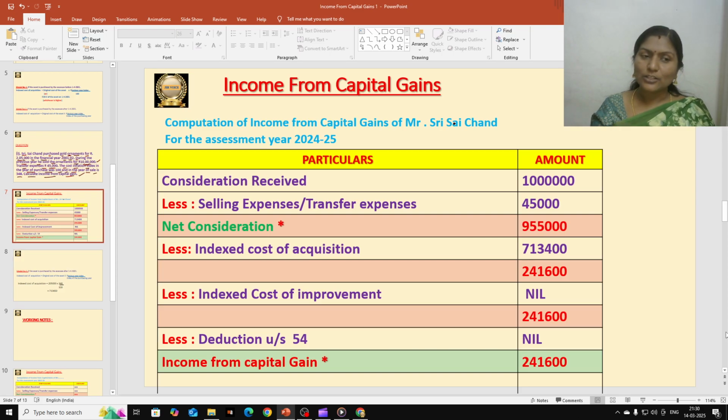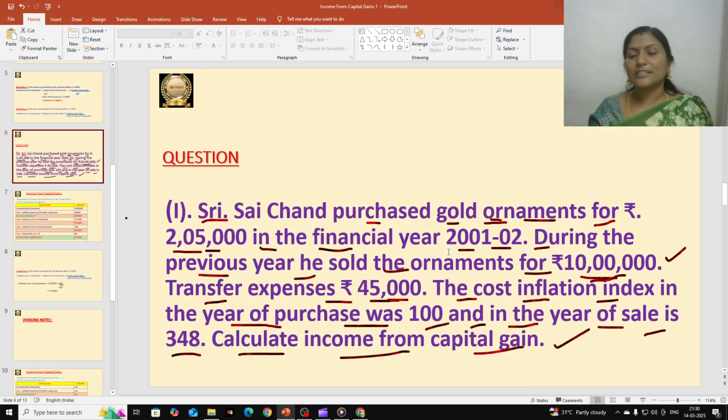Okay, I will show you what I discussed with you now. So this is the question that we discussed. In this question you should see what the selling price is, that is known as consideration received. You should see whether transfer expenses are given or not given, and transfer expenses' other name is selling expenses. Next you should see what the original cost of the asset is, and the main important thing is whether the asset is a short term asset or a long term capital asset.